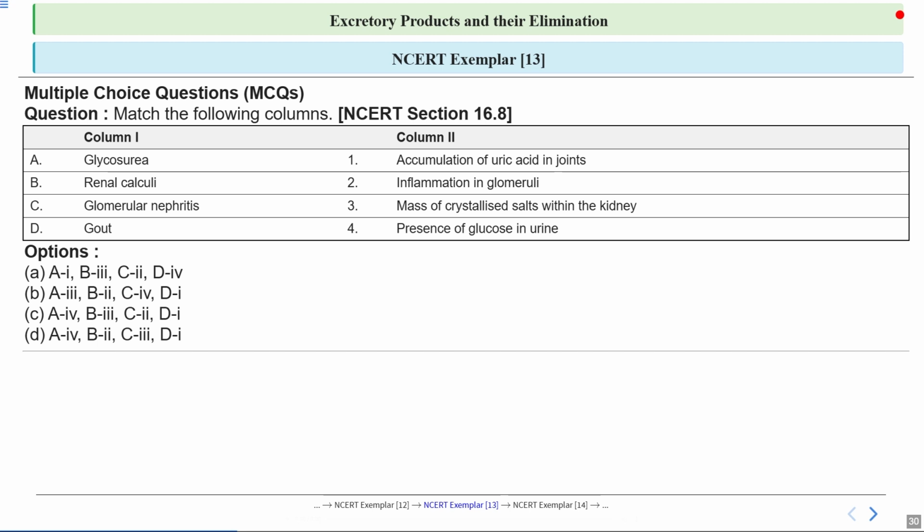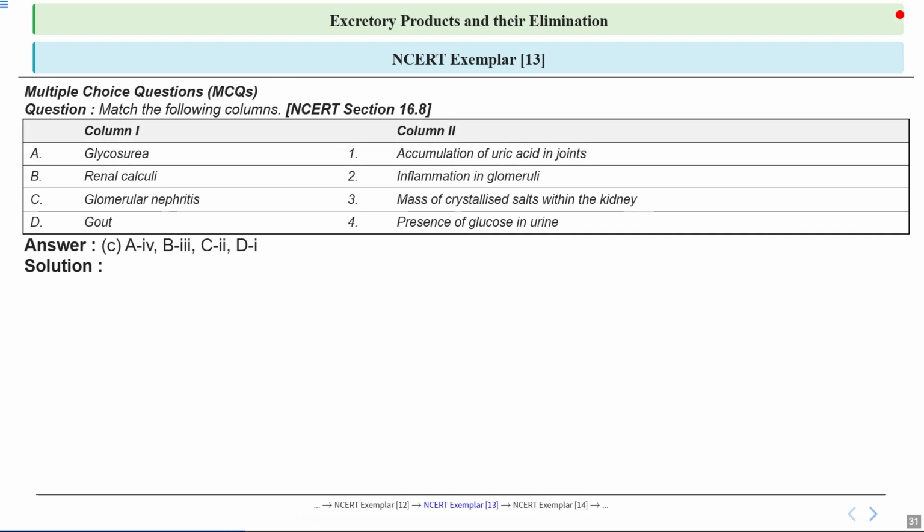So this is question number 13, and this is also a match the following, and we have to match column 1 correctly with column 2, and we have been given 4 options, so you have to opt for the correct one, and this covers NCERT section 16.8. So here our option C is correct, which is A will match with 4, B will match with 3, C will match with 2, and D will match with 1.